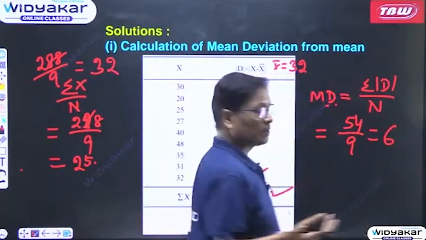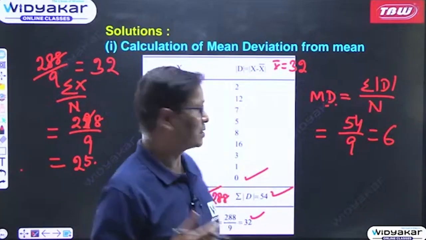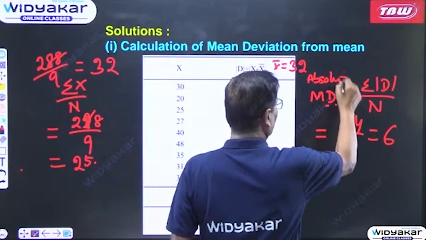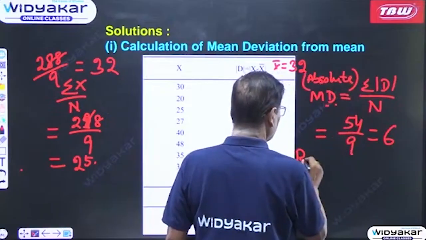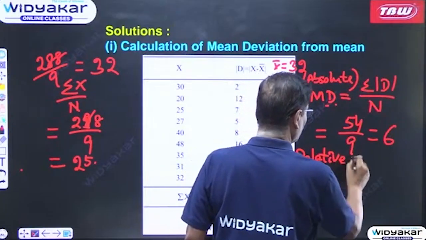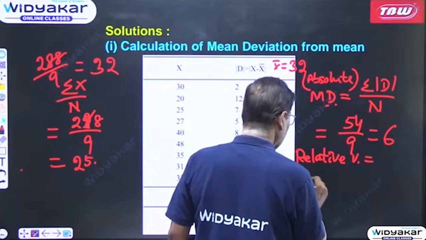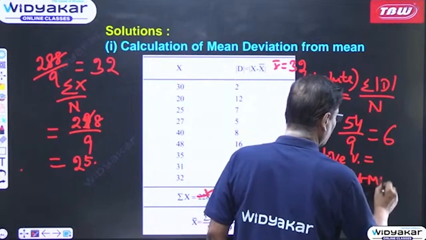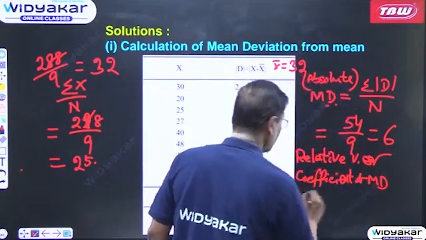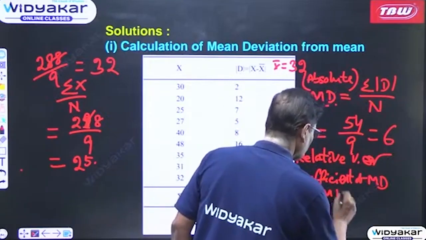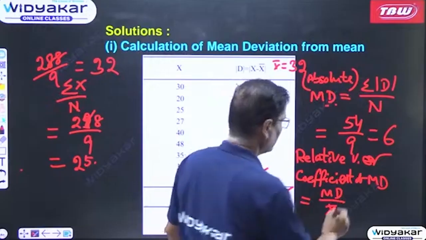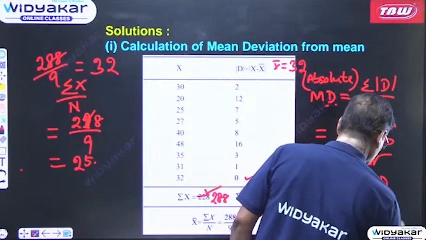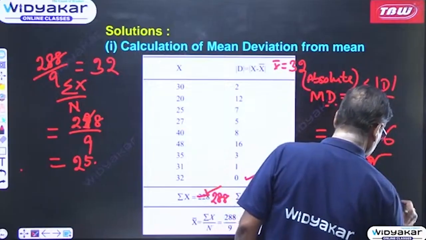If we want to find the coefficient of mean deviation, the relative value of the mean deviation, the previous one was the absolute value. Then the relative value, the coefficient of mean deviation, is equal to mean deviation divided by mean. So 6 divided by 32. So that is the answer.